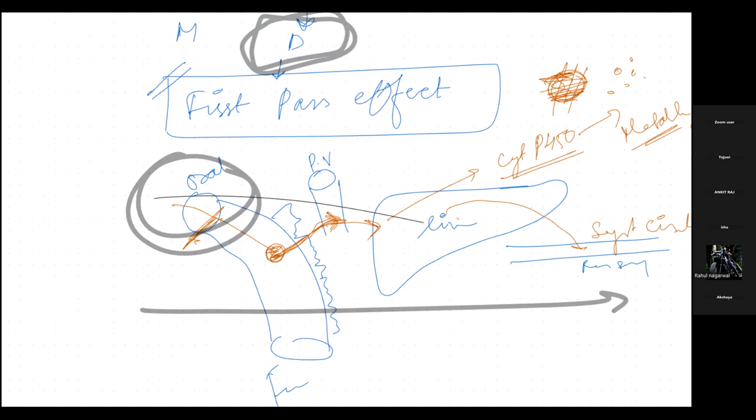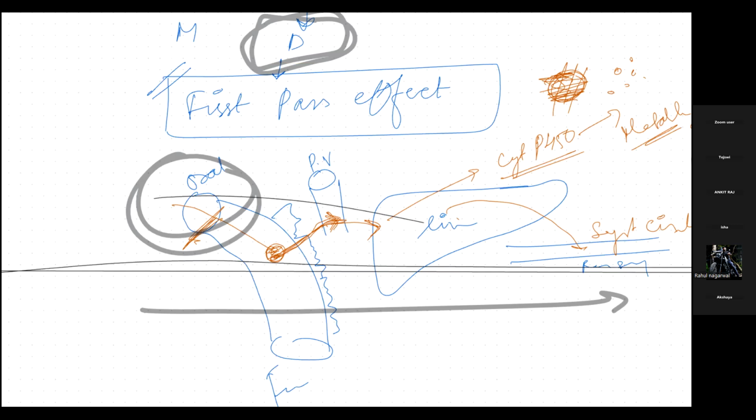Now whenever this drug comes, what will happen, the one which is coming in the upper part will first go to the liver, and we know once the drug reaches the liver it is not going to leave it, it will decrease the bioavailability, isn't it? Whereas if it is given in the lower part of the rectum, then what happens? This directly goes into the systemic circulation. Why? Because the inferior rectal vein is taking the blood. So it will go into the systemic circulation.